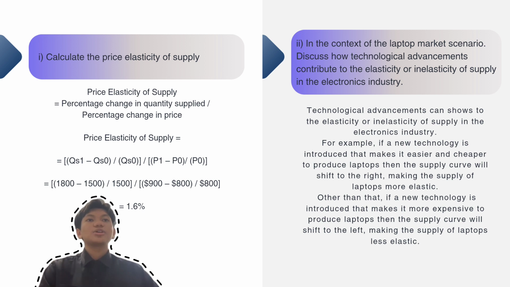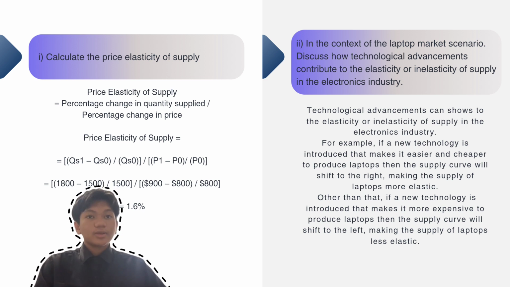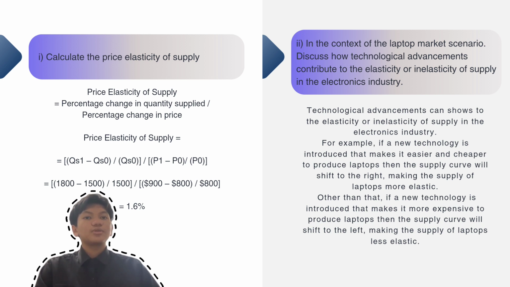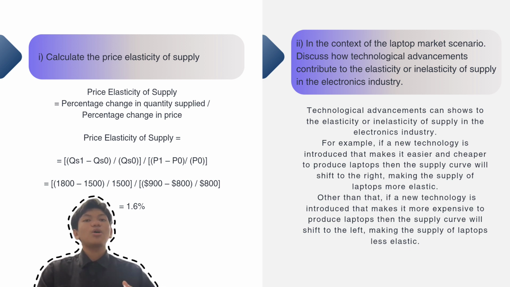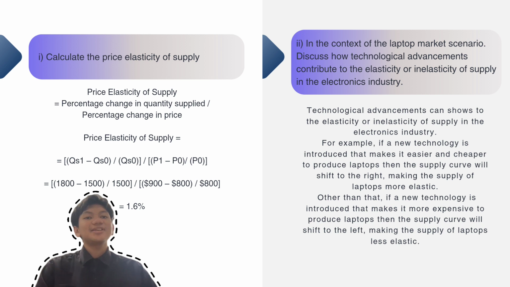For example, if the technology to produce laptops is cheaper and easier, the curve will shift to the right, so the supply of laptops will be more elastic. But if the technology to produce laptops is more expensive, the curve will shift to the left, and the supply of laptops will be less elastic.